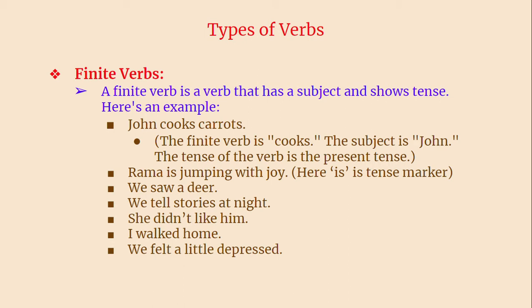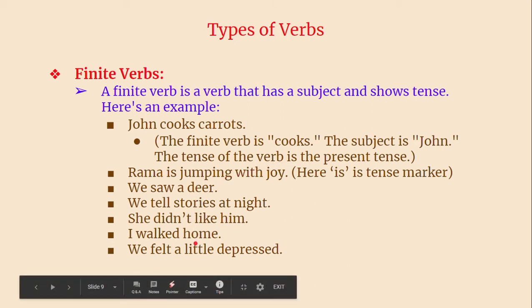Because of them only we understand that this sentence is in so and so tense. Suppose we say John cooks carrots. So what tense is it? It is in simple present tense. How do we know that it is in simple present? Which word tells that it is in simple present tense? John doesn't tell. The word John doesn't tell that the sentence is in simple present tense. Carrots also doesn't tell. But cooks, it is the s form. So this tells that the sentence is in simple present tense. Why? Because it is a finite verb. So only finite verbs can tell you what tense the sentence is in. The finite verb is cooks, the subject is John, the tense of the verb is present tense. It is known because of the cooks.